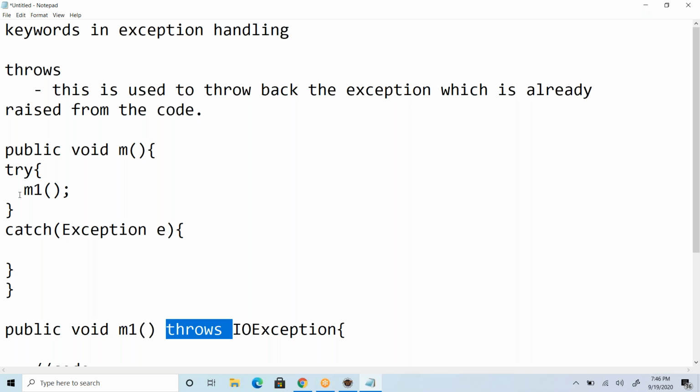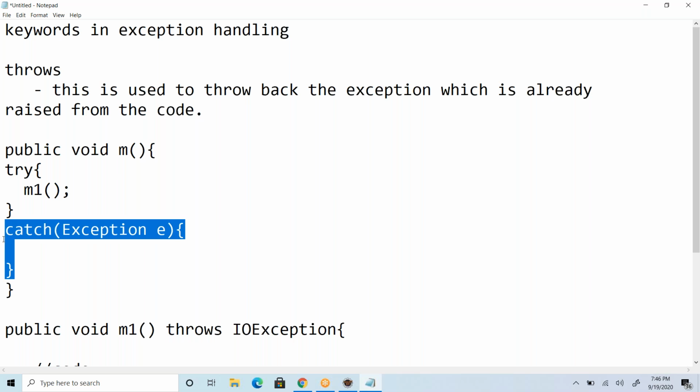So you either handle it or throw it back, two options. When you don't want to send that back to the caller, then you handle it using try catch blocks. There are certain requirements where you don't suppress that exception.